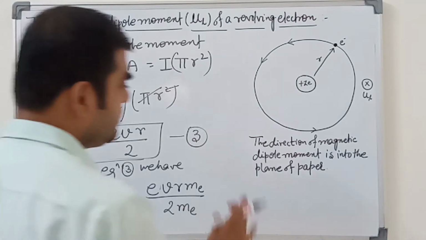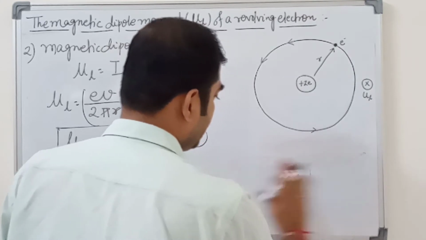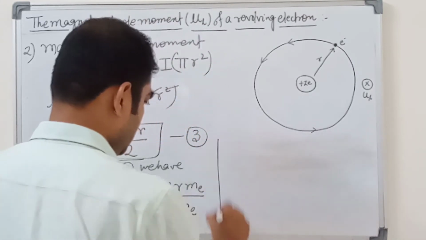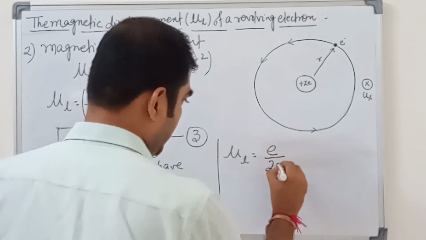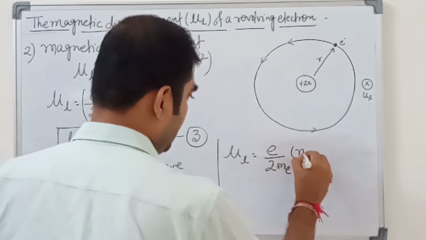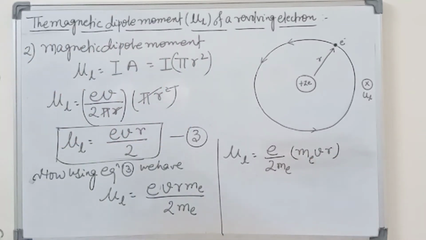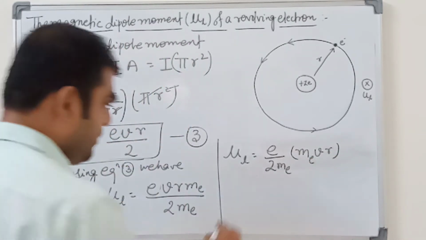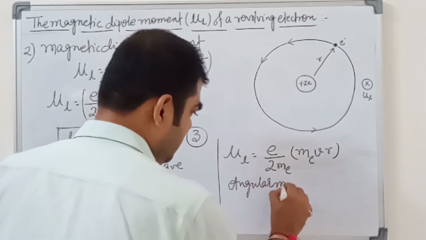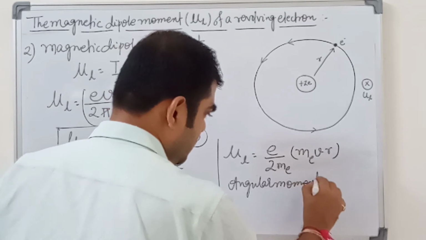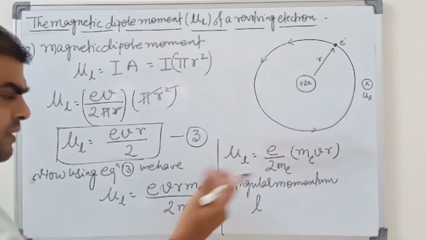Next point is very clear. So mu L is equal to e upon 2 Me times Me v r, and Me v r is called the angular momentum. Angular momentum is denoted by small l or capital L.